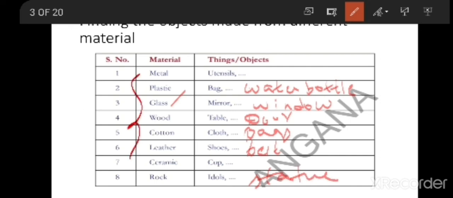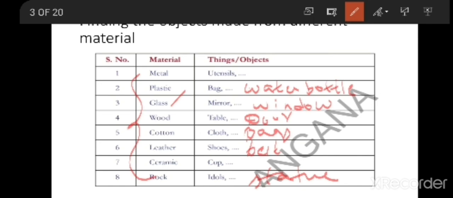So these are the different materials used to prepare different objects. We see that the same material can be used to make different objects. Each object is used for a special purpose. So we need to know the properties of the material as well as the properties of an object to decide which material should be used for making an object. Some materials are soft and some are hard. Similarly, some are shiny whereas some are non-shiny. So depending upon these properties, materials are used for different objects.